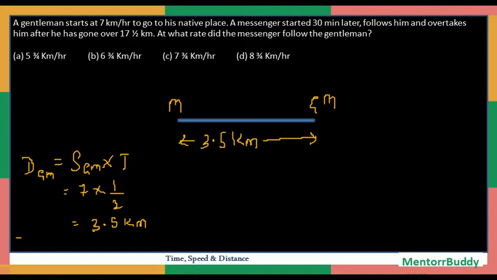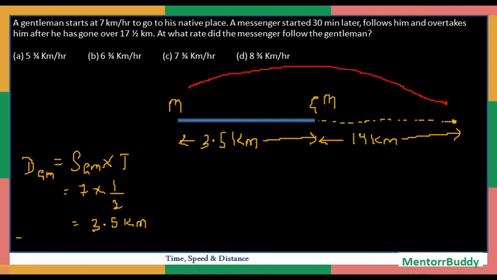So considering this is the next distance covered by the messenger, and it says the total distance covered is 17.5, so this is 3.5, so the remaining distance will be 14 kilometers. Now this is the scenario. They are separated by a distance of 3.5 kilometers and the messenger will cover another 14 kilometers. So in this case we can say the time in which the messenger will reach from this position to this position will be exactly the same as the time taken by the gentleman to reach from this position to this position. So in this case we can see again my time is constant.